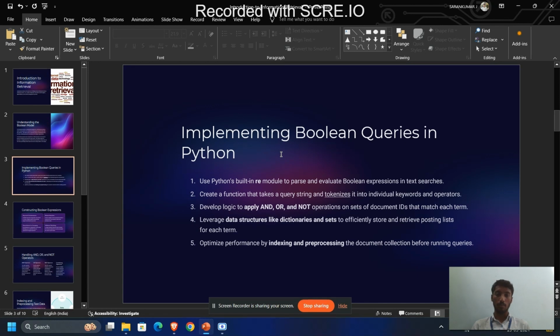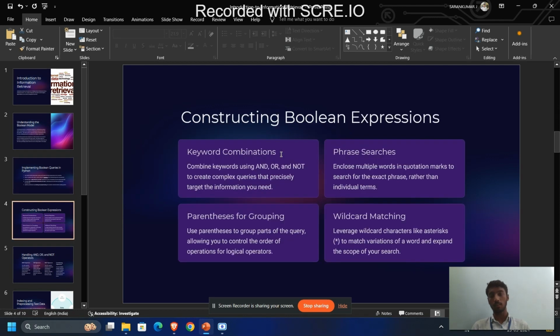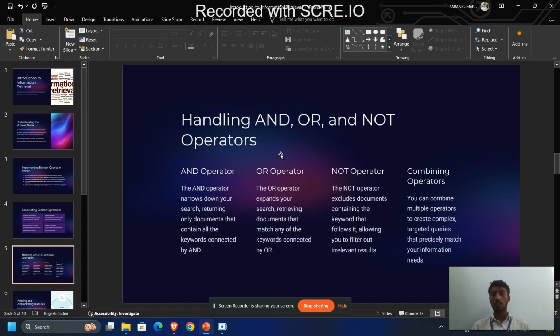Implementing Boolean queries in Python. Use Python's built-in modules to parse and evaluate Boolean expressions in text. Create functions to develop logic that applies AND, OR, and NOT. Leverage data structures like dictionaries and sets, and optimize performance by indexing and pre-processing. Constructing Boolean expressions: keyword combinations, phrase searches, parentheses for grouping, wildcard matching, handling AND, OR, and NOT operators.